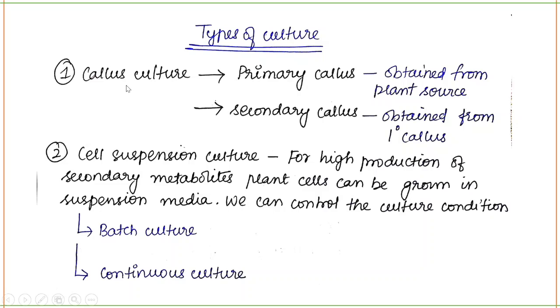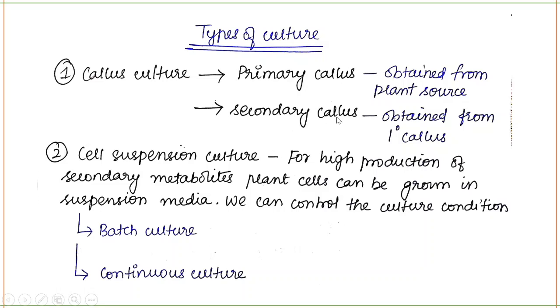So, callus culture. Callus is what? An undifferentiated mass of cells is called callus. In that you have primary callus. Primary means you obtain your source, the explant, directly from the plant. That is called primary callus.